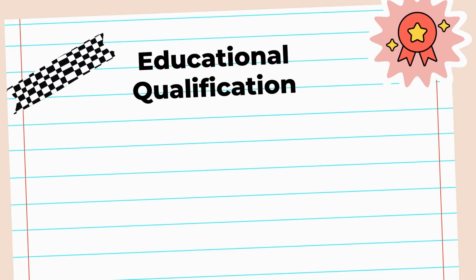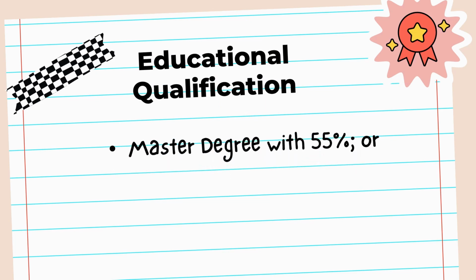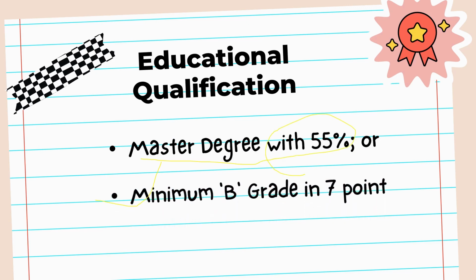What is the minimum educational qualification for the PhD admission? The minimum qualification is that the candidate must have a master's degree, and in the master's degree they must also have 55%. Or if the university follows a grade system, then the candidate can have a B grade on the 7-point scale. This is the minimum qualification for candidates belonging to the general category. However, in case of the reserved category, there is a 5% relaxation in the master's degree. So the reserved category has to get a minimum of 50% marks in the master's degree.